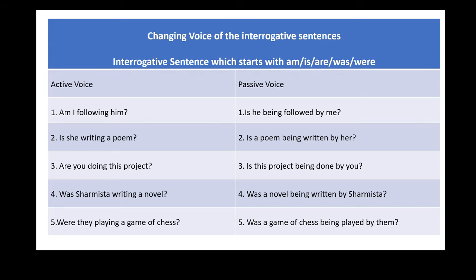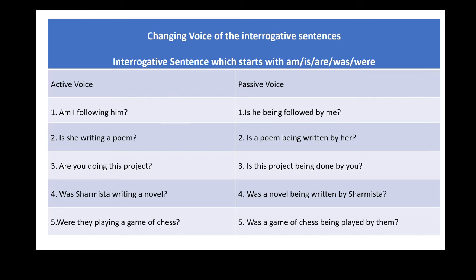This sentence has continuous tense, past continuous, were playing. Its transformation will be, a game of chess was being played by them. Its passive voice in interrogative form will be, was a game of chess being played by them?